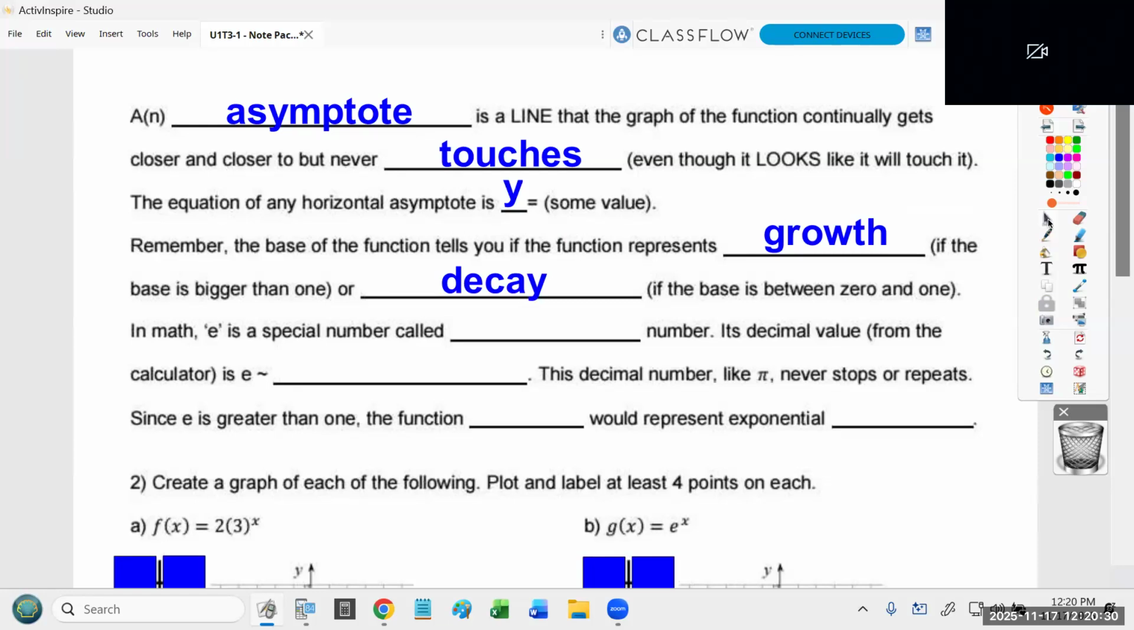I appreciate it. Now, here's where we're going to get to the new thing. Everything that I've said so far is a summary of stuff we should already be comfortable with. But now we're going to introduce a new type of base. In math, E is a special number called, I'm curious if anyone is willing to attempt to read that word.